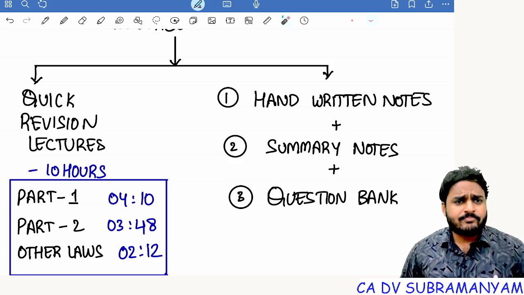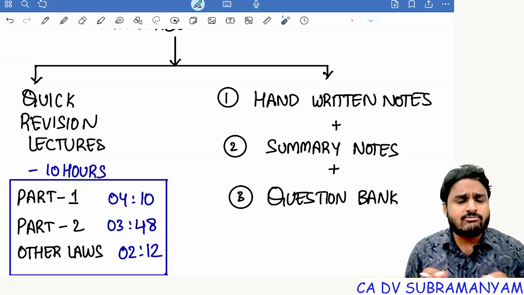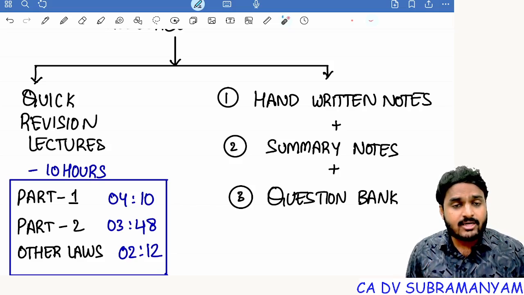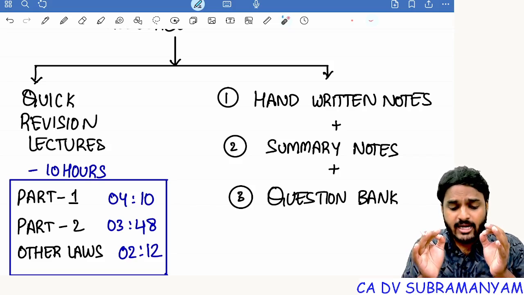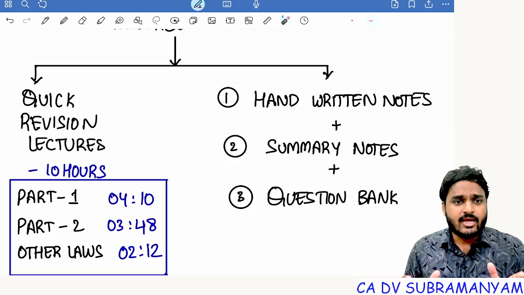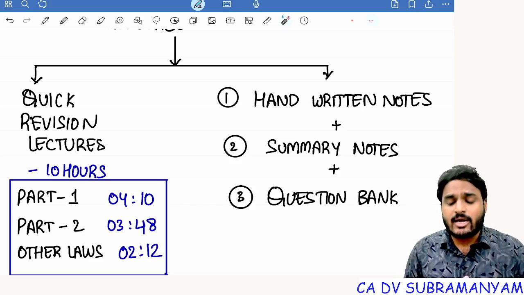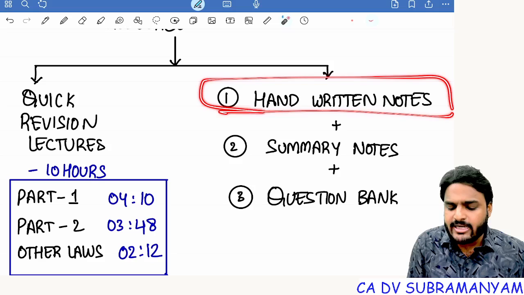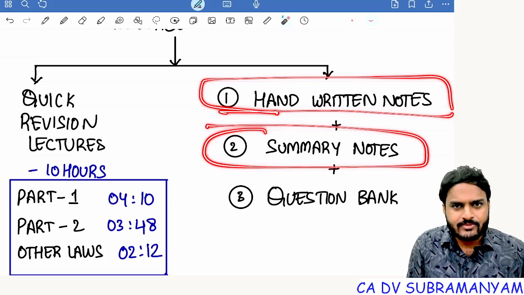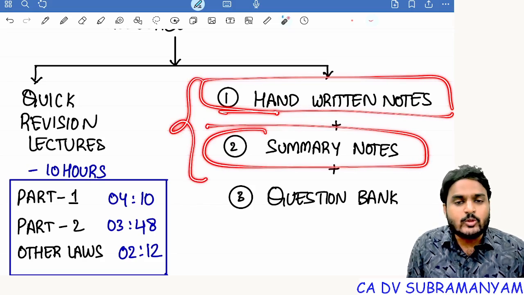It's a summary revision, a quick revision. It's not a detailed revision. And I covered 100 marks. Nothing I ignored. The entire subject was covered. For these quick revision lectures, I used handwritten notes up to the management and administration chapter. And for the remaining chapters, I prepared summary notes. Understood? So just go through these 2 resources.